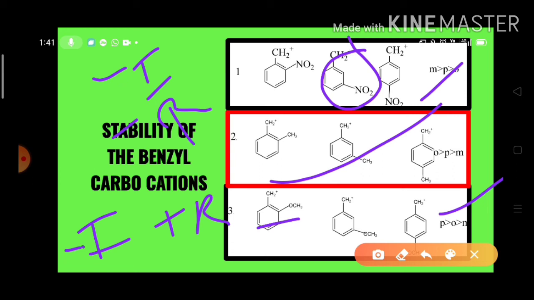So whether it may be plus inductive effect, resonance effect or mesomeric effect, we observe minimum inductive and resonance effects when the group lies at the meta position.